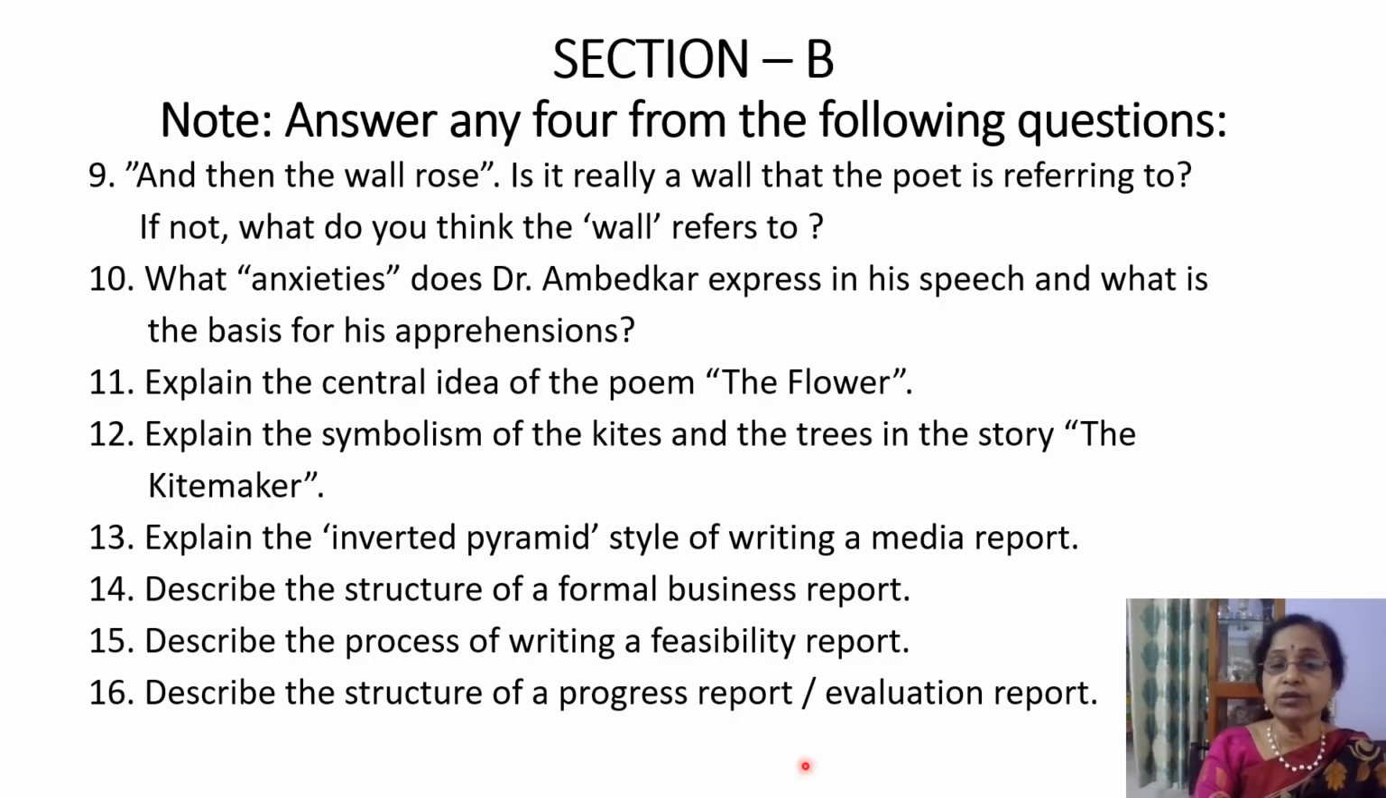And coming to the 16th question, describe the structure of a progress report or an evaluation report. Here I talked about the four types of reports. There is a subtle difference between these four types of reports, and you have to write about that very clearly: business report, feasibility report, progress report, and evaluation report. So what do you write in a progress report? Again, in the progress report also the structure is the same: the introduction, the main body, and the conclusion.